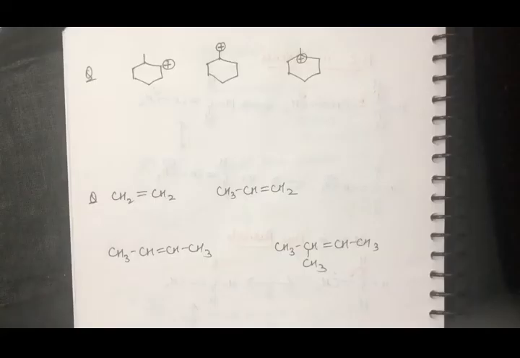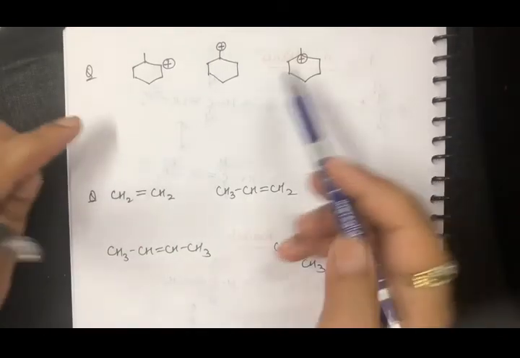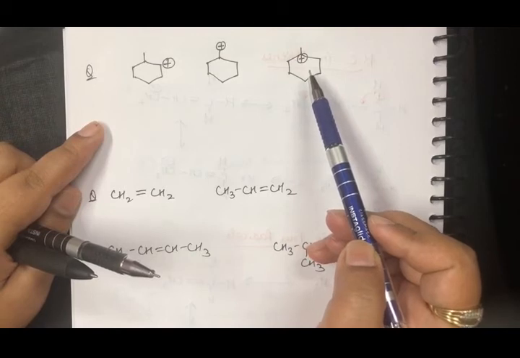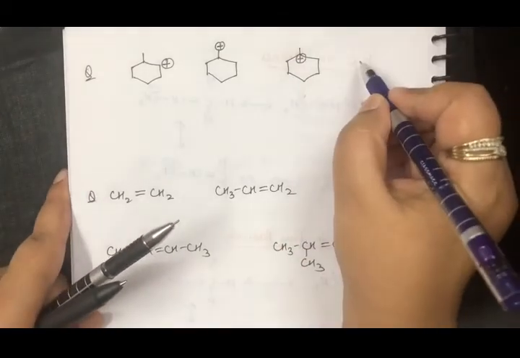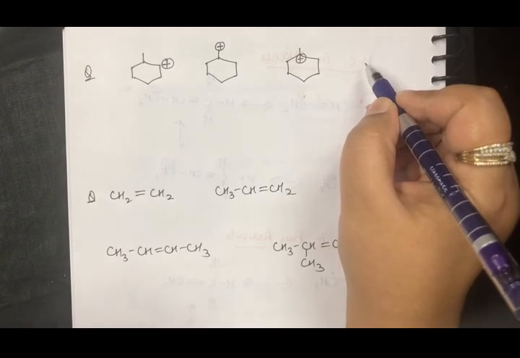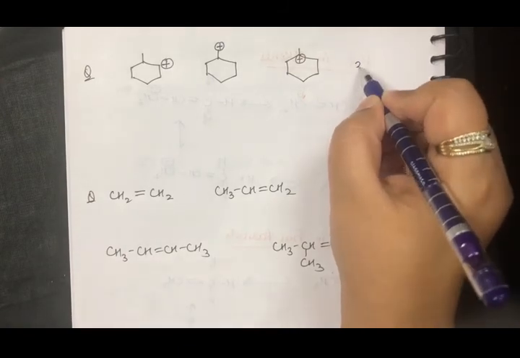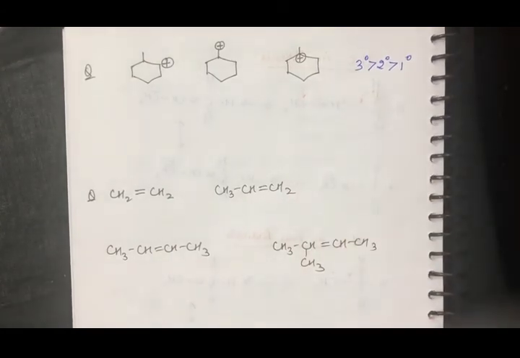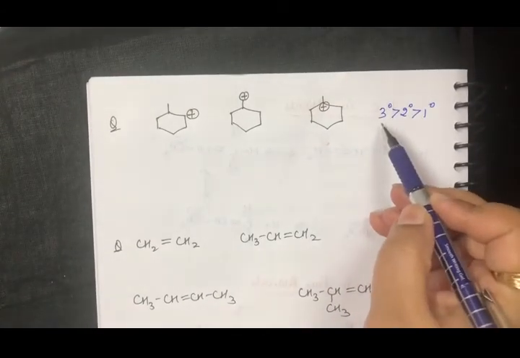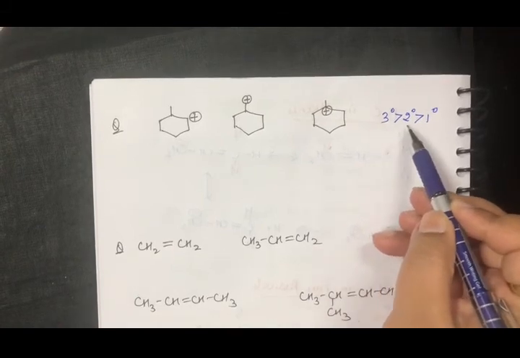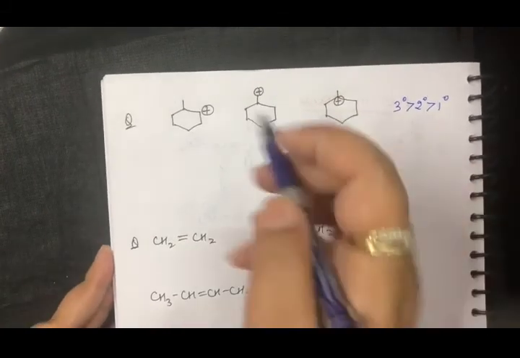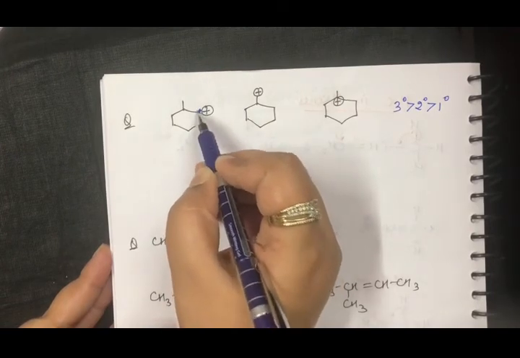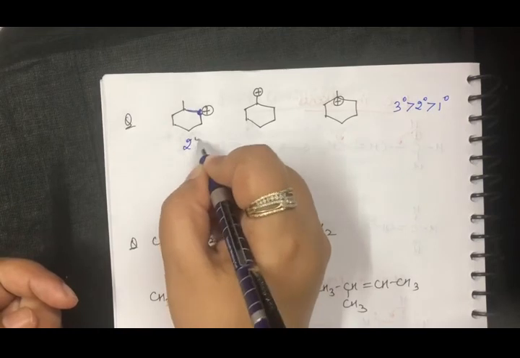Let's discuss 2 more questions and then we'll wind up. For example, these 3 structures are given to you and the question says which is more stable out of these 3. So we also know that the relationship between the different types of carbocations is like tertiary carbocation is more stable than the secondary and then primary. Again, we have discussed why, because tertiary carbocation would be having the maximum number of alpha hydrogens compared to secondary and then primary. So now if I talk about this carbon here, this carbon is attached to 1 and 2 more carbons, so it is secondary.